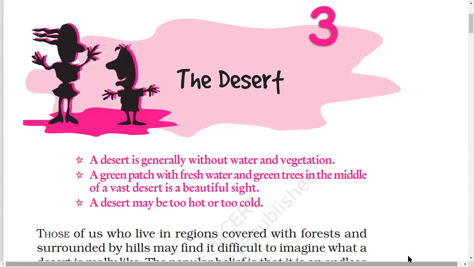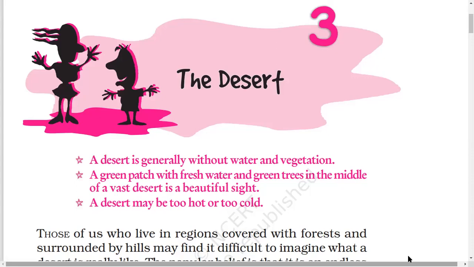A desert is generally without water and vegetation. This is what a general idea is, that it has no water and it has no vegetation. It is just bare. A green patch, and we have also heard about that in between the expanse of the desert there are sometimes green areas, also small green areas, which are known as oasis, where you can find some fresh water also, and some trees also in the middle of a very vast desert.